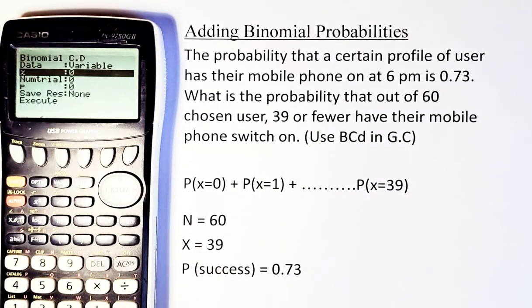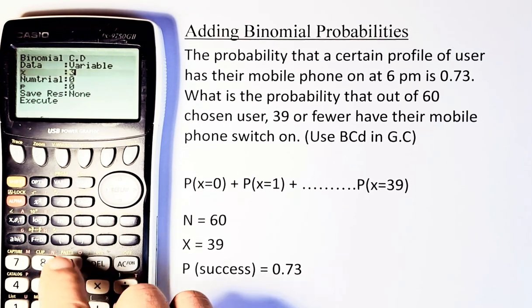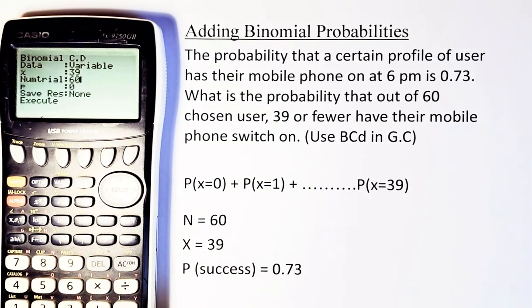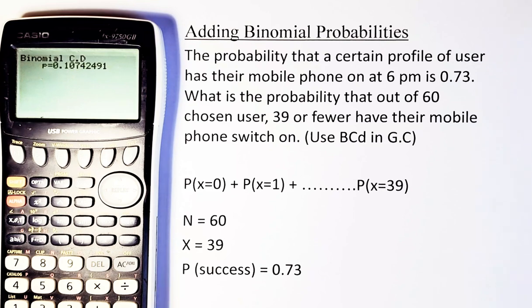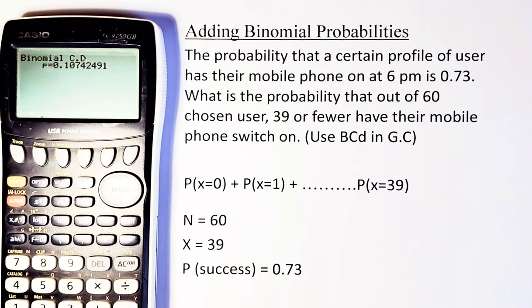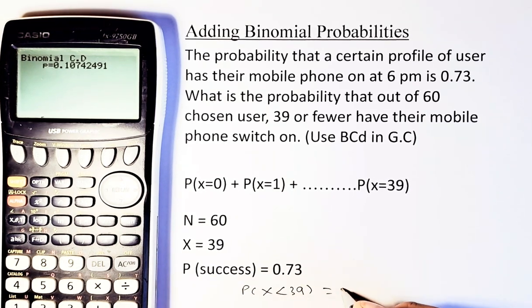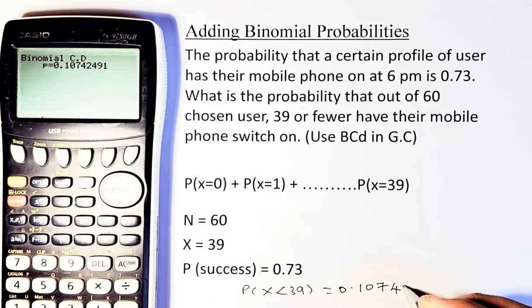X is 39 because you're accumulating from 0 to 39, so you stop at 39. Now your number of trials, there are 60 people, so 60 is the N, execute, and then your success is 0.73, and then you just press execute, and the answer will come up as 0.107. So the probability of 39 or fewer users is 0.10742. And that will be another achieved in your NCEA level 3.